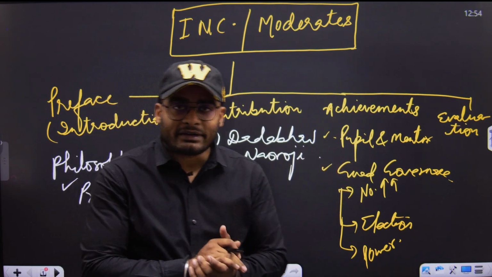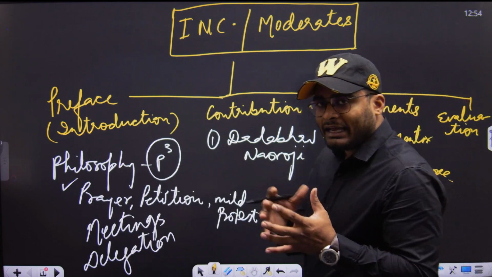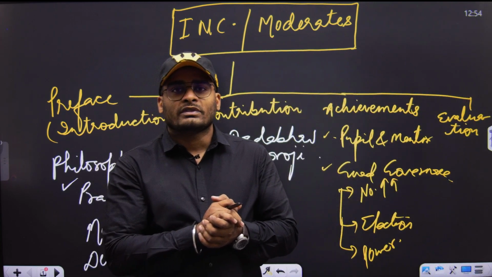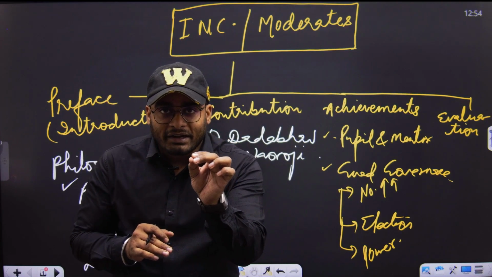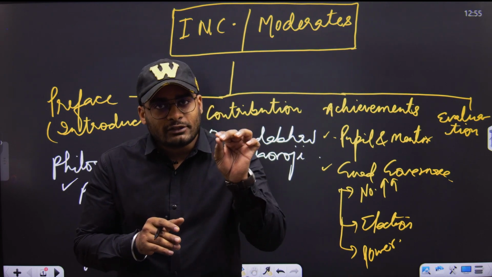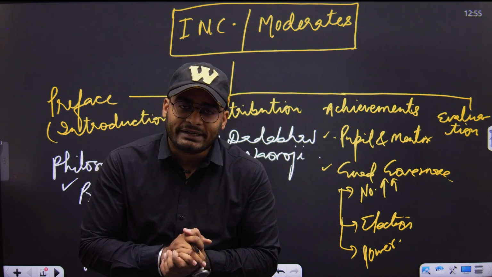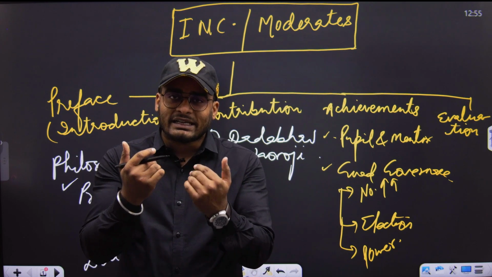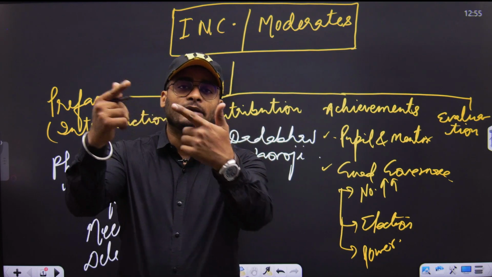Apart from good governance, the moderate leaders also had their achievements, in that they were insisting on reforms in education and reforms in sanitation. So education, sanitation, and freedom of speech and expression, all these kinds of liberties were being asked of the British by the moderates.